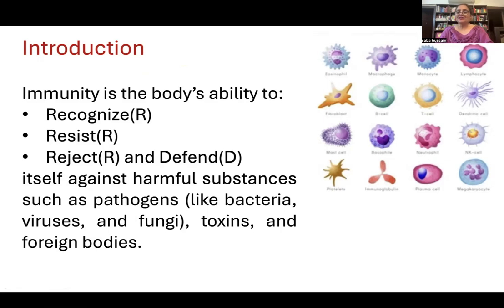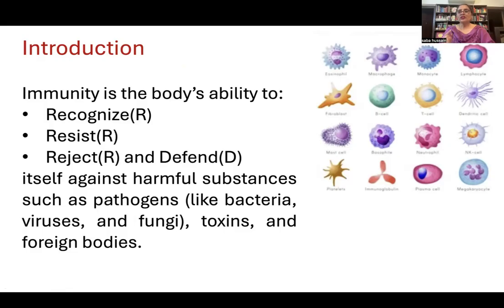So let's come to understand what immunity is basically. On the right side, I have put certain diagrams. They are the diagrams of immune cells which help us in immunity. So what is immunity? Immunity is the ability of the body to recognize the enemy that is entering inside the body. That means the body knows what is self.